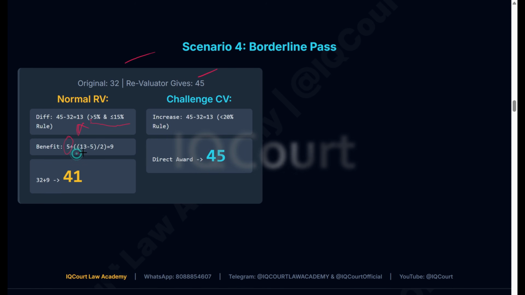The remaining marks they will average. 13 minus 5, divided by 2, is 4, and they will add the first 5, so you get 9 marks. This 9 marks they will add to the original score: 9 plus 32 is 41. In case of challenge evaluation, the difference of 13 is less than 20%, so they will give you full marks, 45. Here you can see an increase of 4 marks.